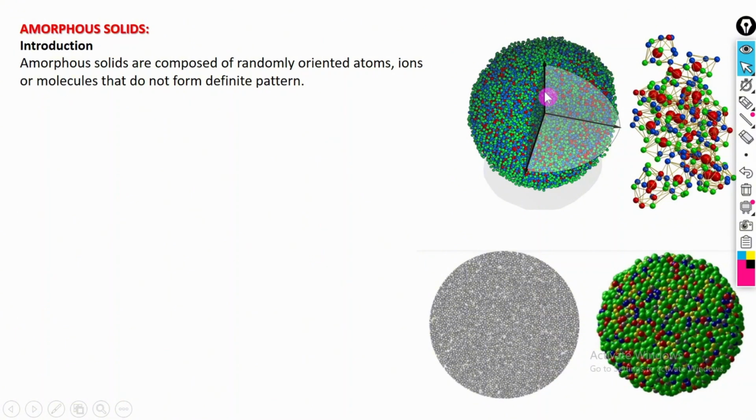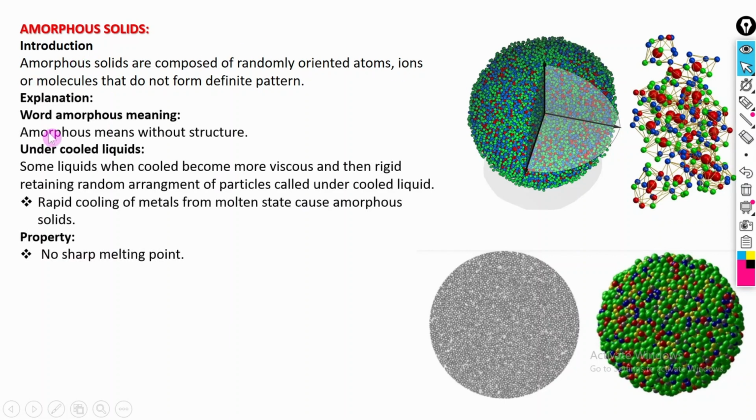Examples of amorphous solids are glass and rubber. Inside the rubber, the particles are arranged in this way, not in a specific order. The word amorphous means without structure. This sort of material, an amorphous solid, can be formed by rapidly cooling the molten material. Rapid cooling of the metal from the molten state causes an amorphous solid.